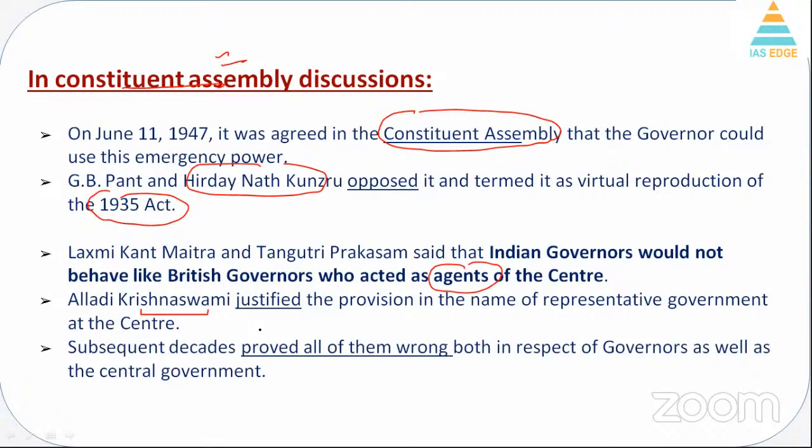But has the provision been misused or not? क्या हमने Article 356 का misuse किया है over the years? Yes, history proves so. And let's discuss them.